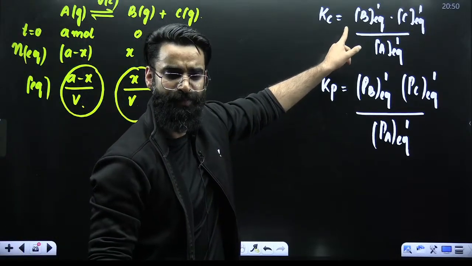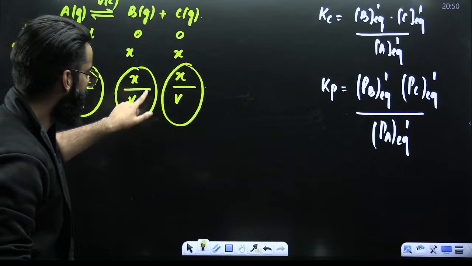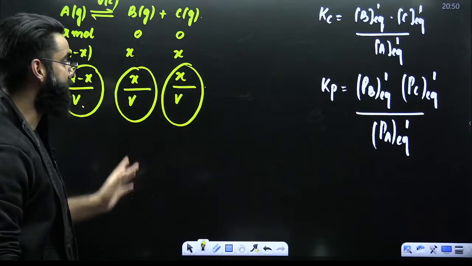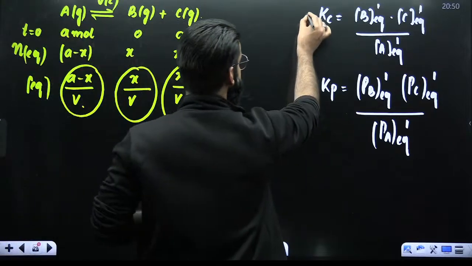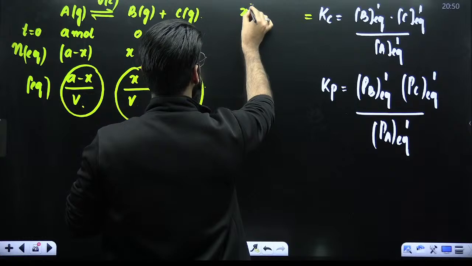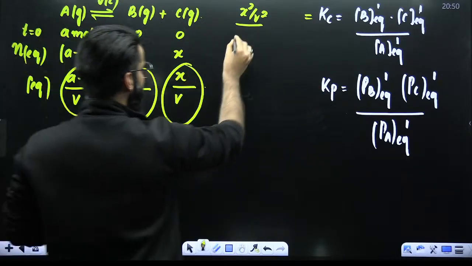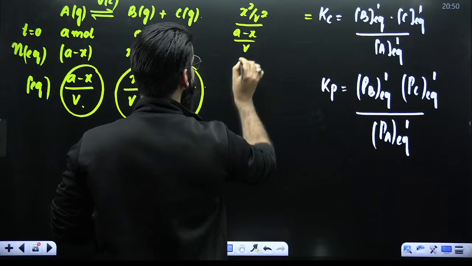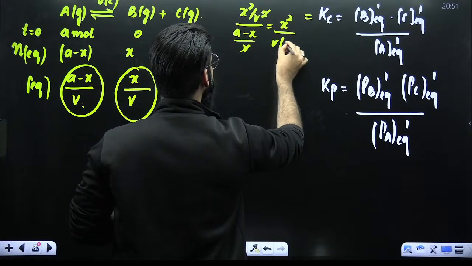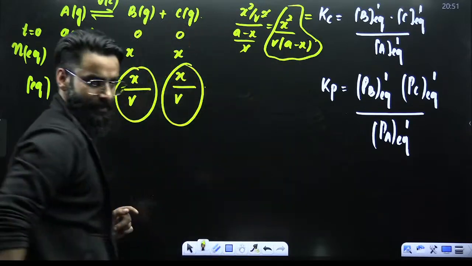So Kc now will be simple. Concentration of B at equilibrium, which is X by V, multiplied by concentration of C at equilibrium, which is again X by V, divided by concentration of A at equilibrium. So X square divided by V square, whole divided by A minus X divided by V. So V and V get cancelled. The final value comes out to be X square divided by V multiplied by A minus X. This is the expression of Kc.